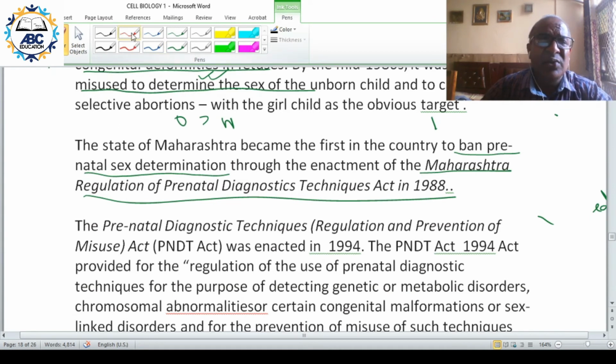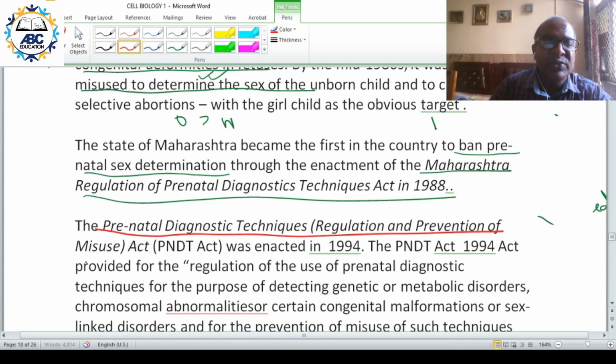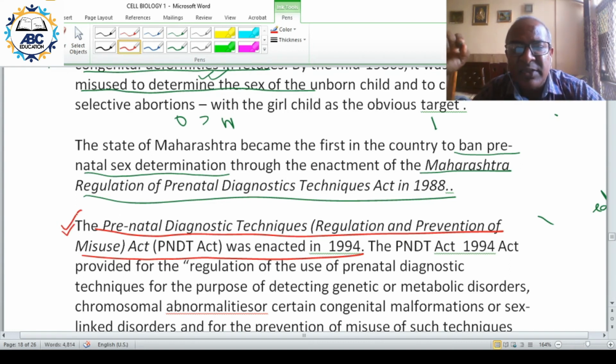Then the center came out with an act, the Prenatal Diagnostic Technique Regulation and Prevention of Misuse Act, PNDT Act 1994. First came the State Act and then came the Central Act.